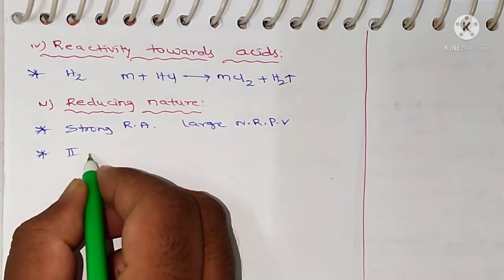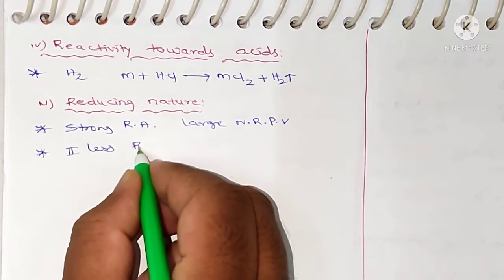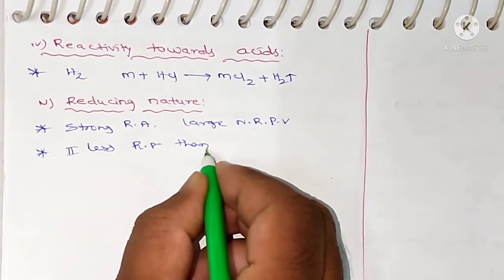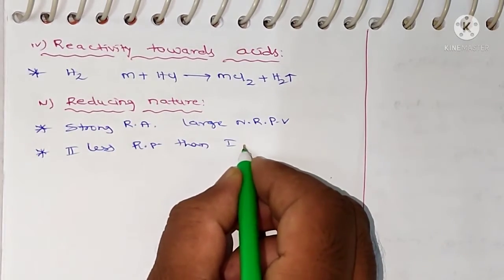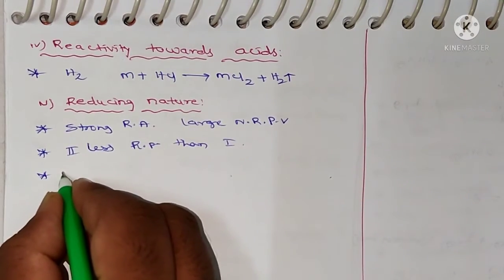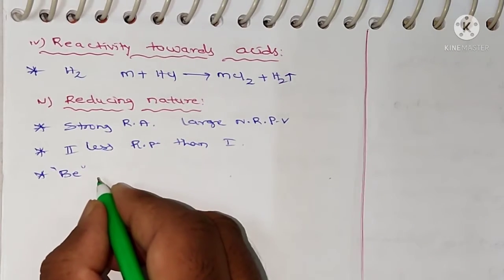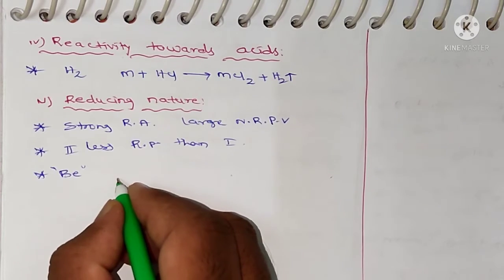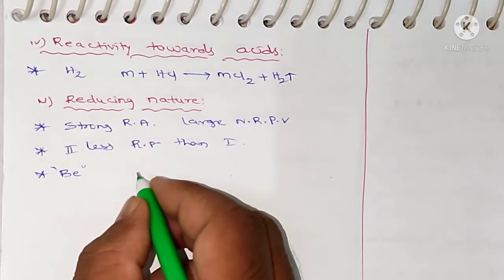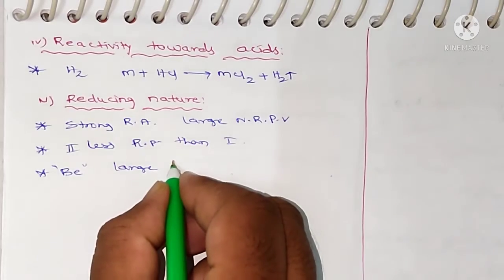So the second group metals have less reducing power than the corresponding first group metals, and beryllium has a lower value. Beryllium has a less negative reduction potential value compared to other alkaline earth metals due to its large hydration energy.